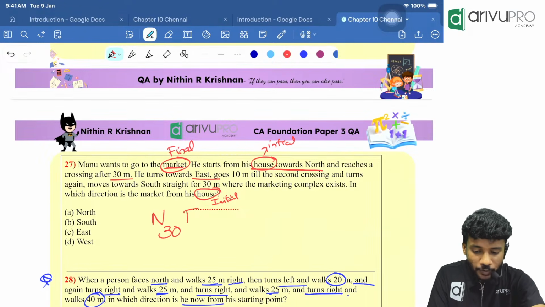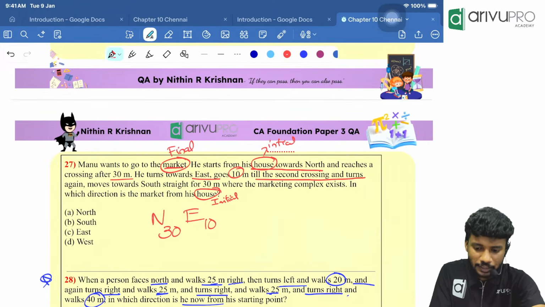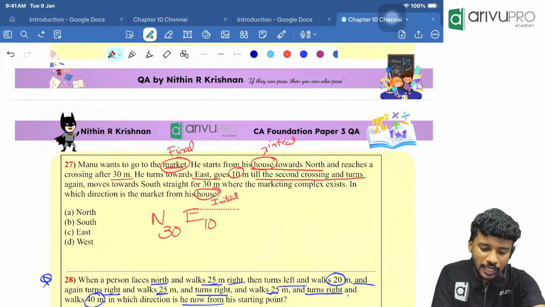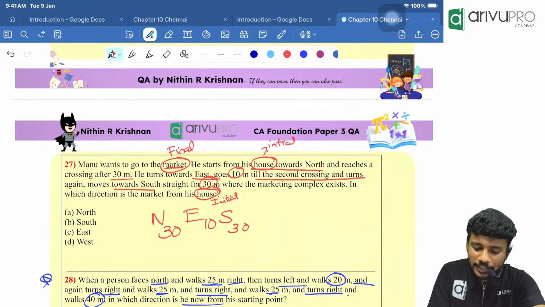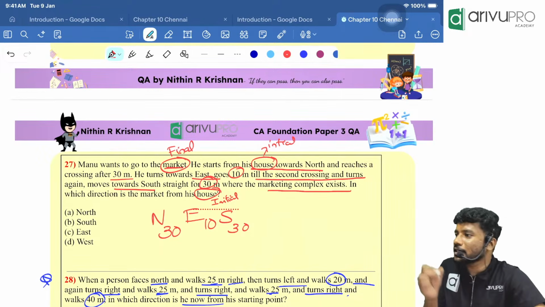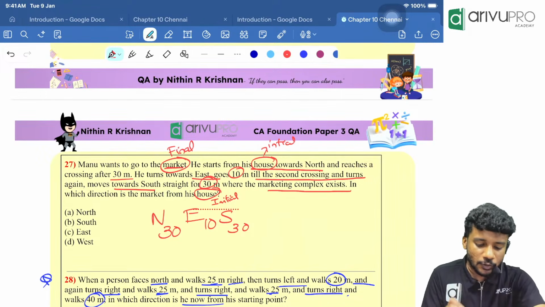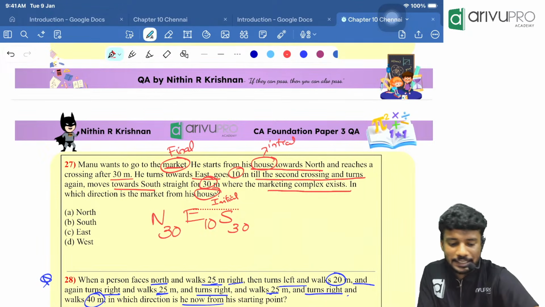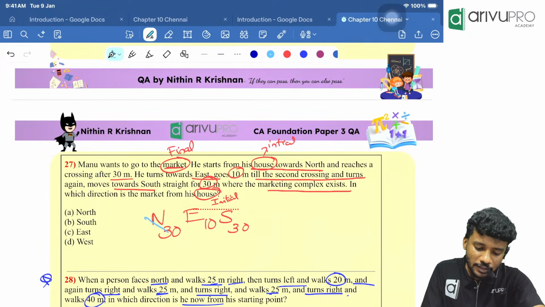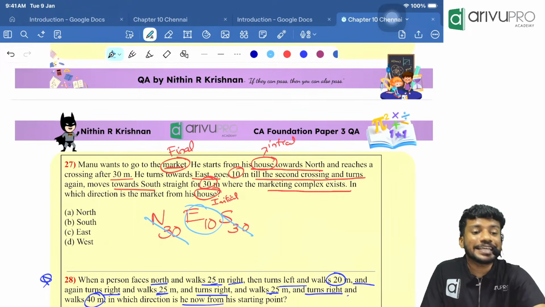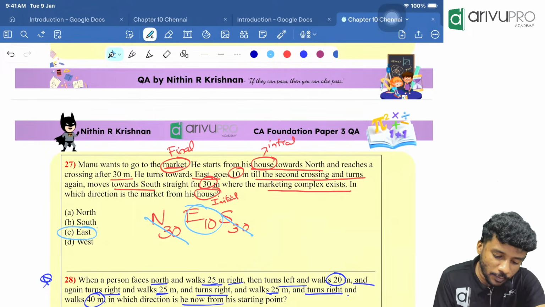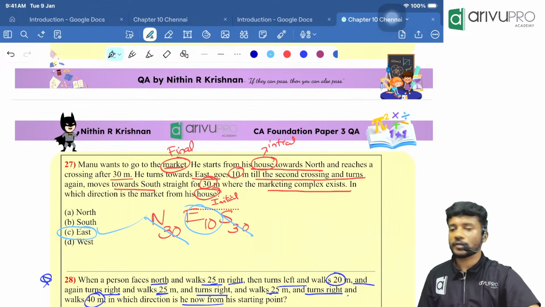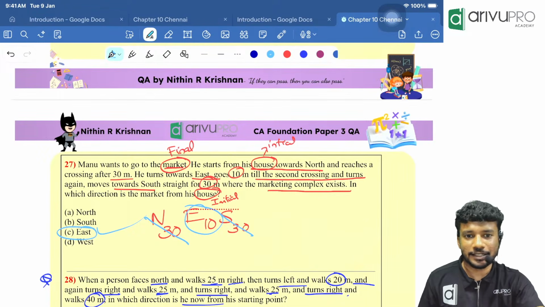He walks towards east and goes for how many meters? 10 meters. Till the second crossing and turns again and moves towards south for how many meters? 30 meters, where the marketing complex is. Now tell me, people, north 30 and south 30 will get cancelled or they will get added? Cancelled. Who is remaining? East 10. So the direction is what, people? East. Option C, east.